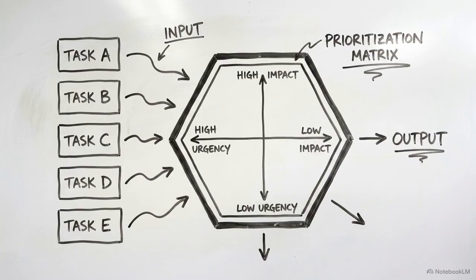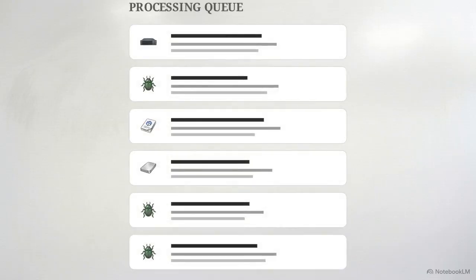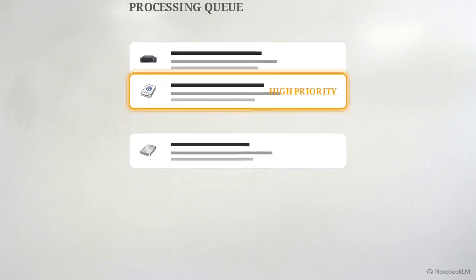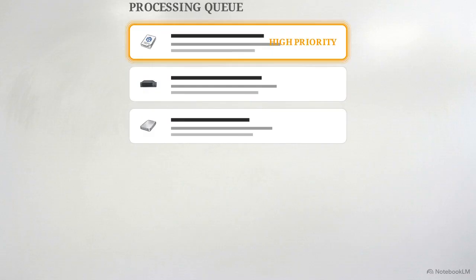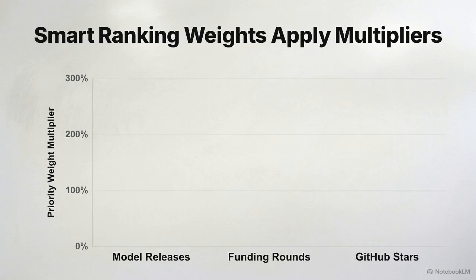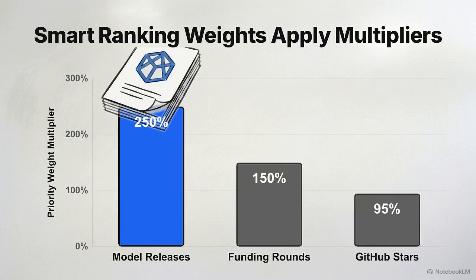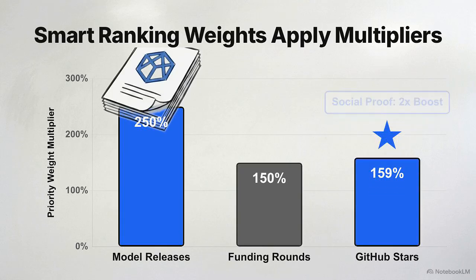The unique articles then flow into the ranking node. We have to filter out the noise of minor library updates to ensure actual breakthroughs reach the top of the feed. We apply a weighted scoring system. High-priority entities like OpenAI or Anthropic receive an immediate 3.0x mathematical multiplier to their baseline score. We stack additional multipliers based on the category, weighting new model releases higher than funding rounds, and apply bonuses for social proof, like crossing 1,000 stars on GitHub.